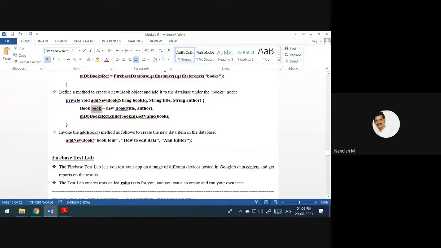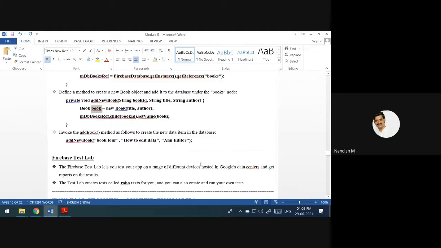Whether we have any other options, as I said, there is an option for testing your app on different devices. The Google data centers have so many different devices that for each device it will give you the report of the test run. You have a software called Test Lab that will create the robot test, and it will run your app on the different devices. You do not need to purchase all the devices and start running your app. Google is going to provide the flexibility to test your app on different devices.